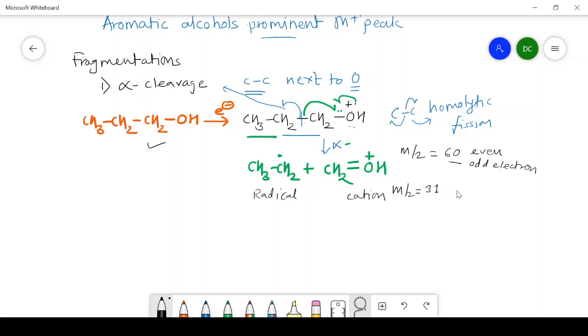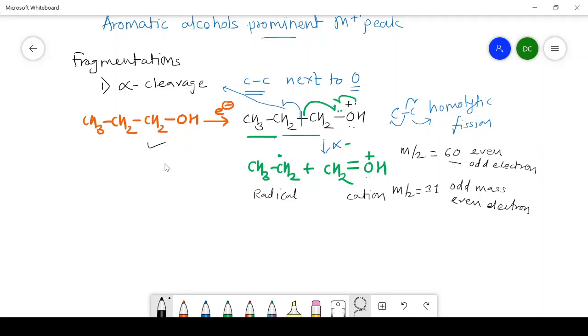If you calculate, it is an odd mass species, but the electrons on this species are 2, that is a lone pair of electrons. Therefore, even electron. So after alpha cleavage, we get the cation having m/z value 31.